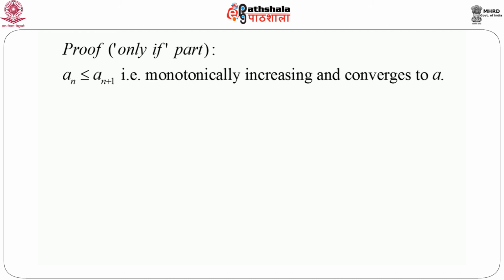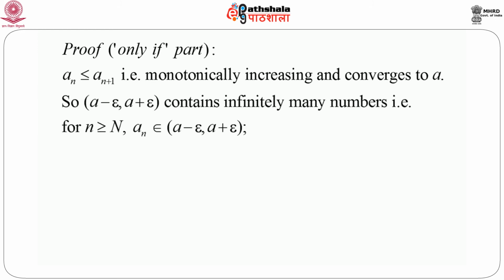We have been given that a_n is less than or equal to a_(n+1), that is, the sequence is monotonically increasing. Since we are interested in proving the only if part, assume that the sequence a_n converges to A. Now, as soon as we say that the sequence is converging to A, we can immediately say that the interval A minus epsilon to A plus epsilon contains infinitely many terms, because since it is convergent, we have modulus of a_n minus A less than epsilon for n greater than some n naught.